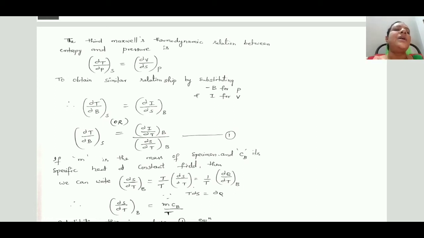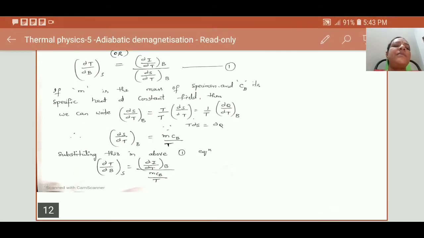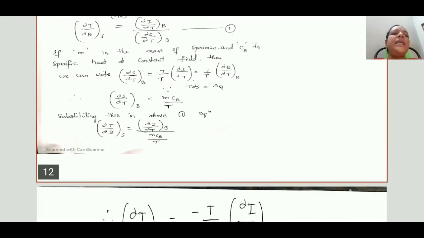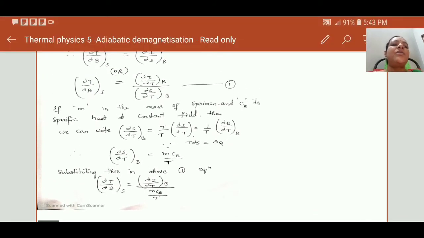In place of P, we write minus B, and in place of V, we write I. So the equation changes into dou T by dou B at constant S is equal to dou I by dou S at constant B. On the right hand side, dividing numerator and denominator by dou T, the equation becomes dou I by dou T at constant B, divided by dou S by dou T at constant B. Just observe this first equation.